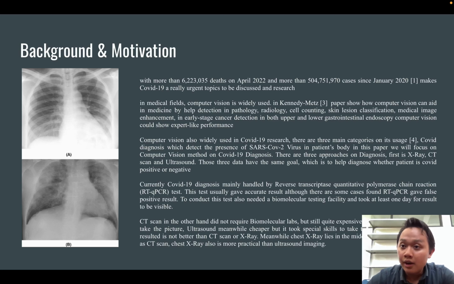CXR is readily available across all hospitals in the world, so it doesn't really need a biomolecular lab, and it takes only 1 day to get a result.